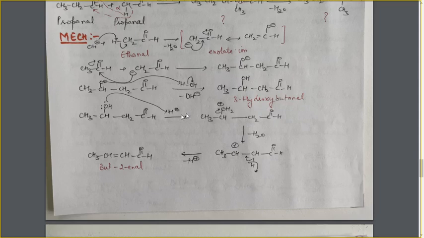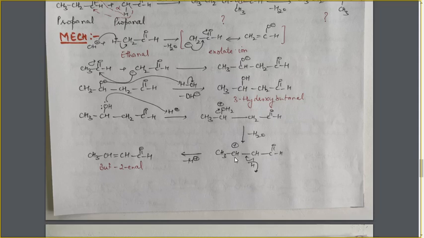In the next step, let's see how the dehydration takes place. Now this H⁺ ion will protonate this OH group. After it, the oxygen will become positively charged, and due to the positive charge, it will take this electron pair and be lost as a water molecule. As a result, a carbocation is formed.